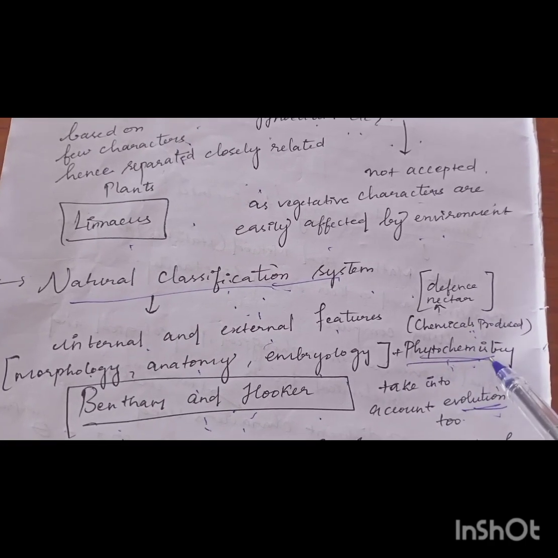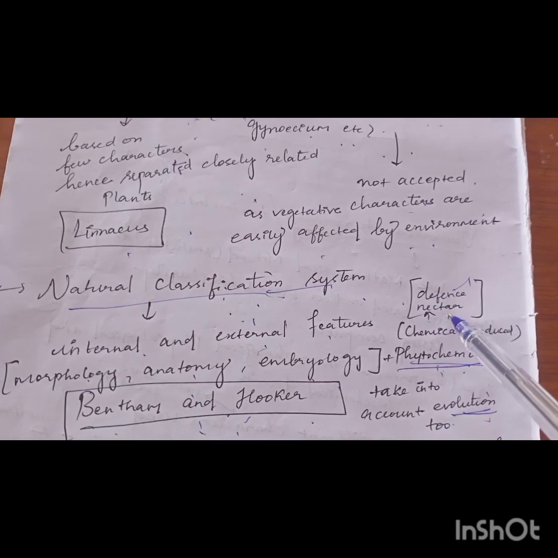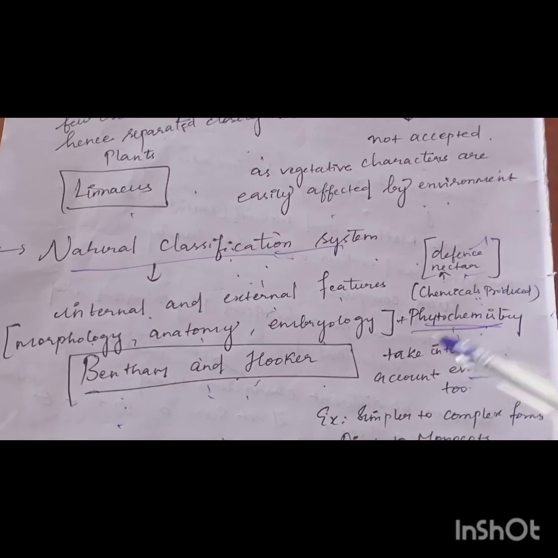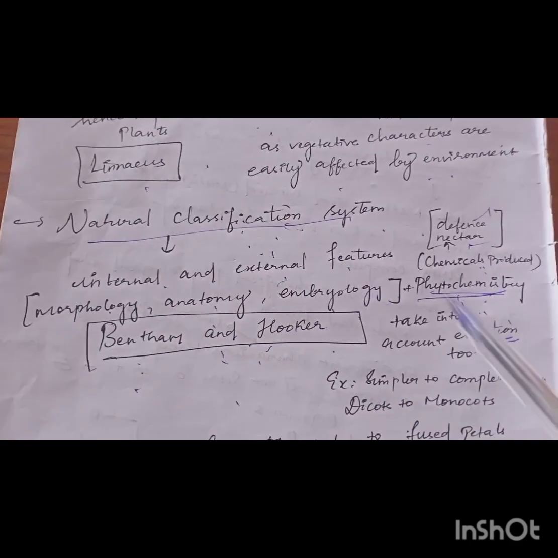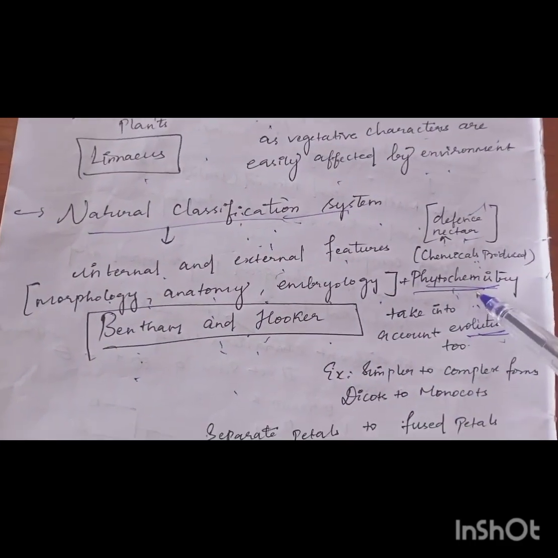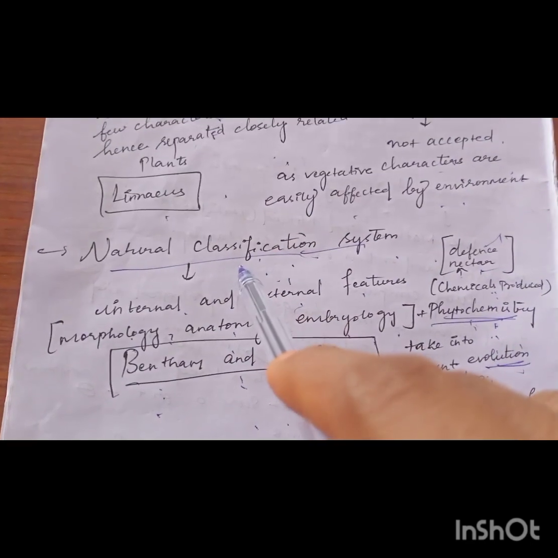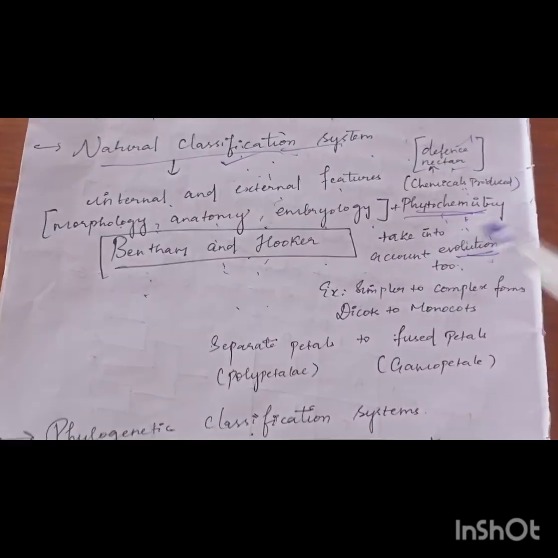The chemicals are produced as a result of defense mechanisms, or nectar to attract insects for pollination, and so many things, including the secondary metabolites. So it has taken into account a large number of characteristics including morphology, anatomy, embryology, phytochemistry, as well as evolution, and hence it is the most accepted system of classification.